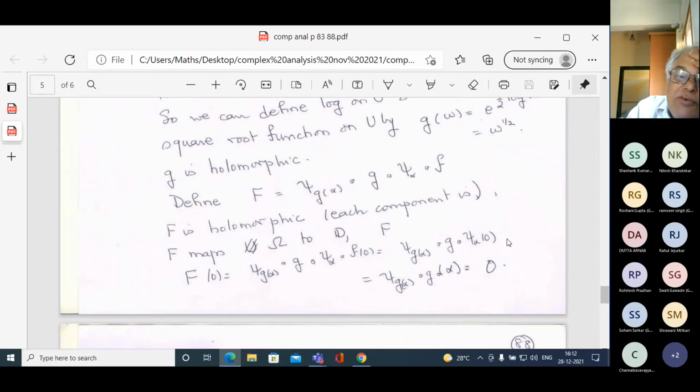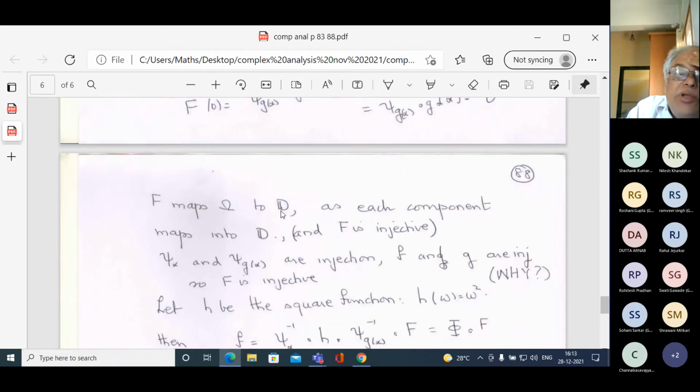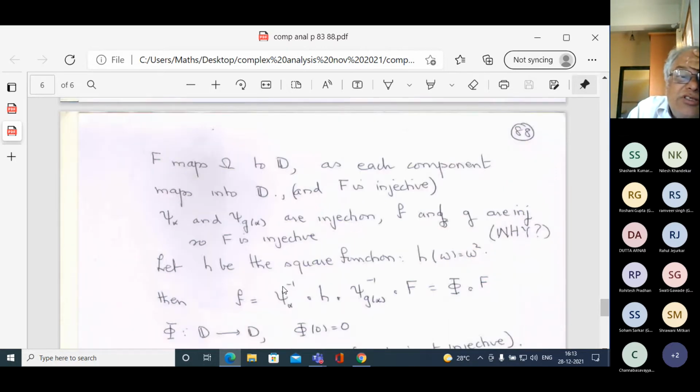So f of 0 is 0, psi alpha of 0 is alpha, and psi g alpha of g of alpha is 0. So F of 0 is 0. F maps omega to D, and each component is injective. These are injections, f and g are injections, so capital F is an injection.